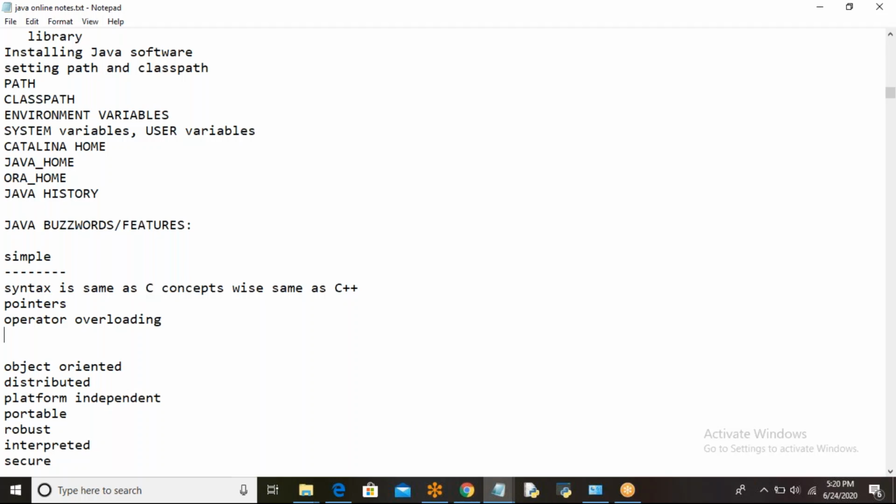Then what happens? When the class is going on, I ask my lab admin or some other non-teaching guys to arrange some more chairs, so they bring them and put them inside my classroom while the class is going on. This is nothing but dynamic memory. At runtime, you don't know how much memory is needed. Got it clear or not? So when you allocate memory at runtime, that is nothing but dynamic memory.